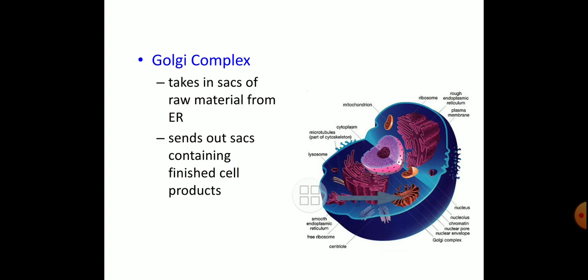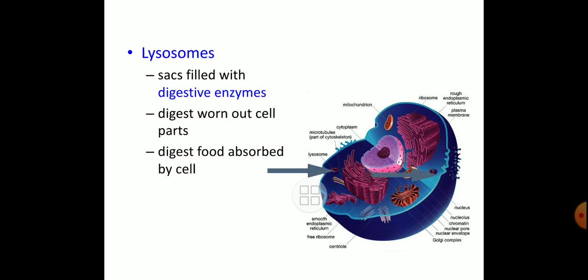Golgi complex, that is also most important cell organelle of the plant cell. It takes in sacs of raw material from the endoplasmic reticulum. It sends out sacs containing finished cell products. Lysosomes, sacs filled with the digestive enzymes are present into that one. Digest food absorbed by the cell itself.